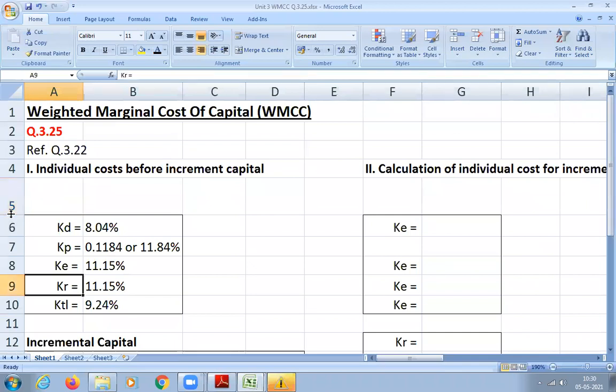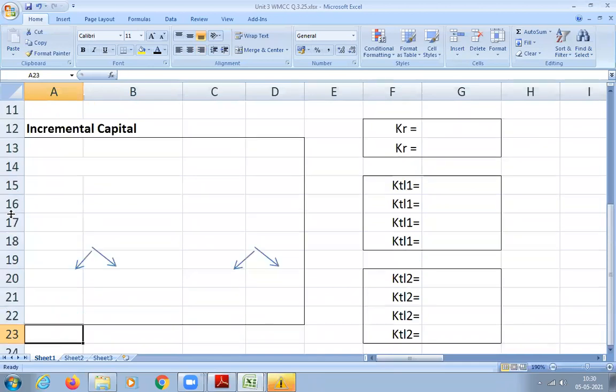Next, what is the next step? Now we have to calculate the incremental capital: how much is equity, how much is debt, and how much is retained earnings. In total, how much are they raising? 280 million.